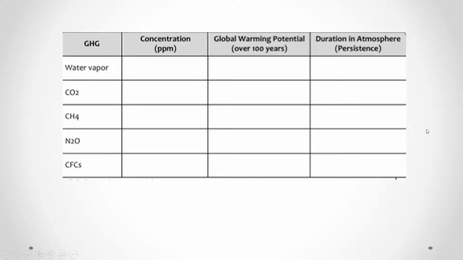So I'm going to go through each of these fairly quickly or slowly, depending on how I decide, but you can pause at any point to record the information. I really, really recommend that you get this stuff down.